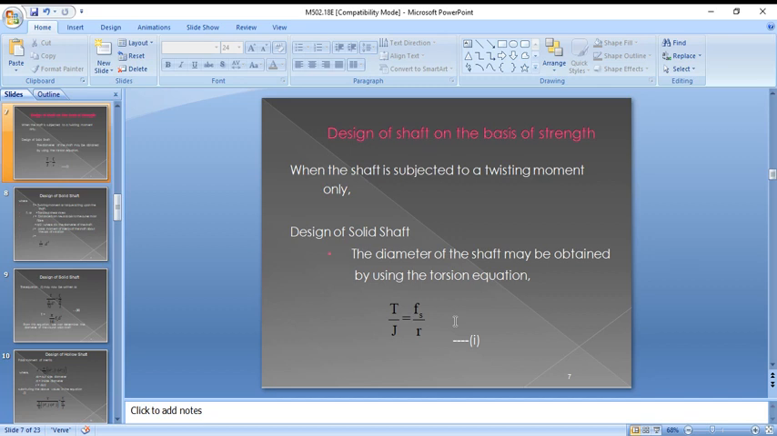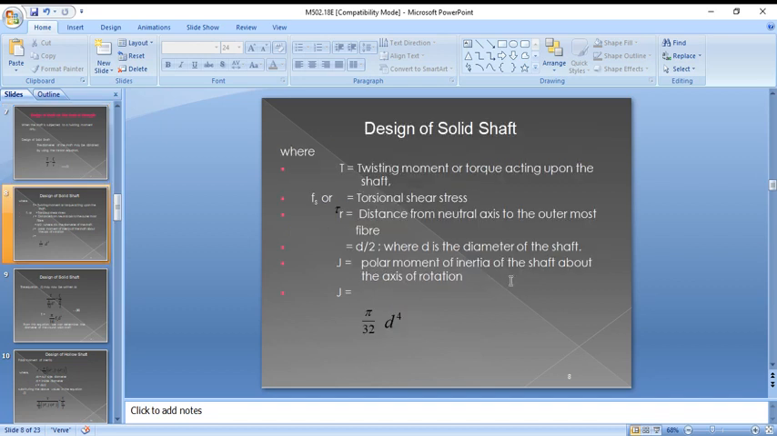So when you are designing the shaft, we need to find the diameter of the shaft itself. There is nothing more to find. When you are designing a shaft, you have to design the diameter. The diameter can be found from the value of J, that is the polar moment of inertia of the shaft about the axis of rotation, J equals pi d to the power of 4 by 32. So the d value you can find from this. R is the distance from the neutral axis to the outermost fiber, so R is nothing but d by 2.